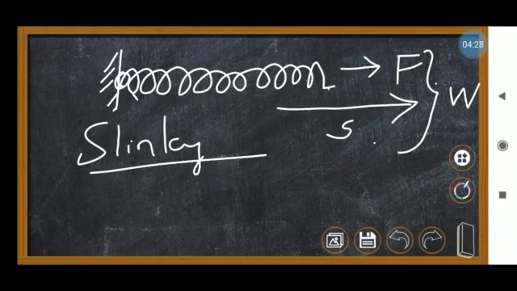But here we have to give some force, and due to that force there must be some change in position or change in shape. That kind of change means some energy will be gained by that body. That energy is called potential energy.